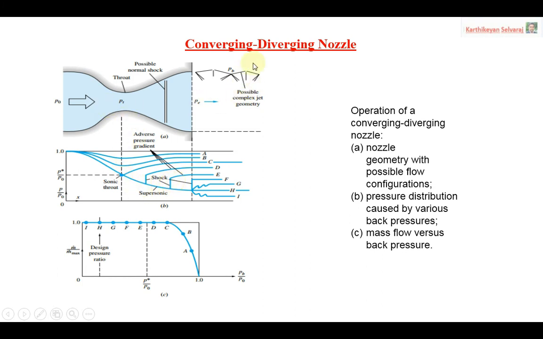So we have to keep in mind while designing the nozzle, especially a convergent divergent nozzle, we are looking only for exactly what we got at the H value for the particular back pressure. Once you get the back pressure for the particular H curve, then it is very suitable for this convergent divergent nozzle design to make your supersonic wind tunnel or rocket engines. So that will be a very suitable condition. You have to look only for the curve which exactly matches the letter H. This is the explanation related to the convergent divergent nozzle.